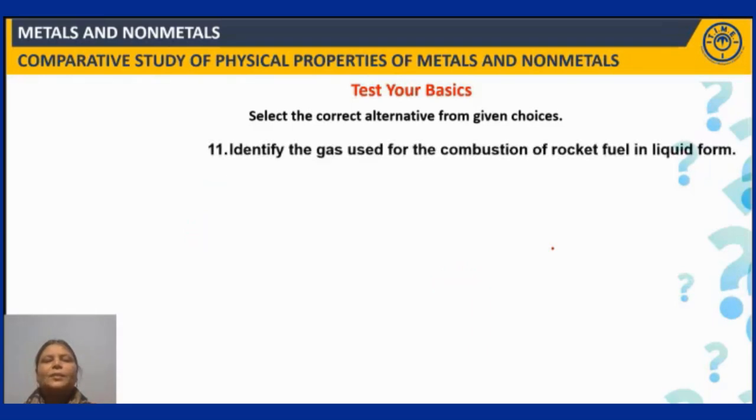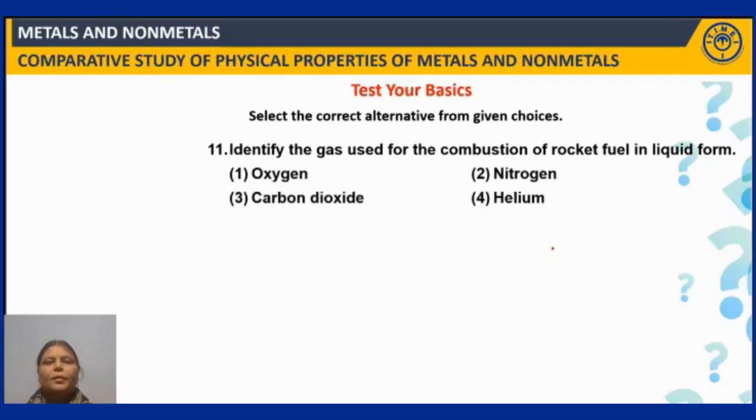Identify the gas used for the combustion of rocket fuel in liquid form. Okay, let us look at the options given. Oxygen, nitrogen, carbon dioxide and helium. If you look at the options, it's like odd man out. Nitrogen and carbon dioxide cannot be used, as they are not supporters of combustion. And helium is inert in nature. So, it's obviously oxygen.